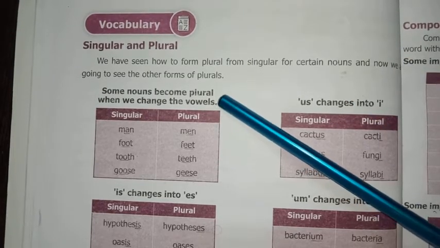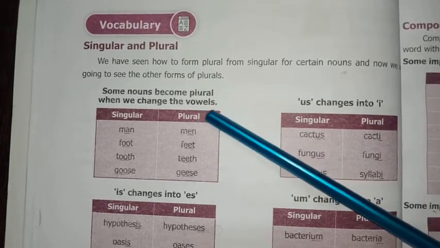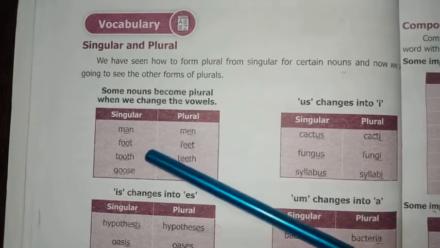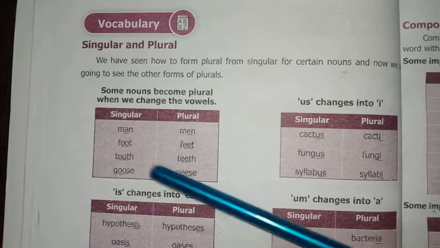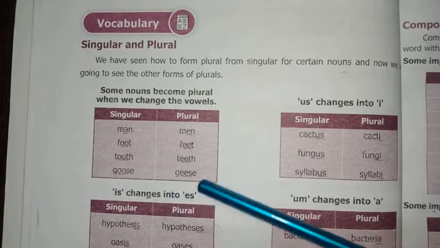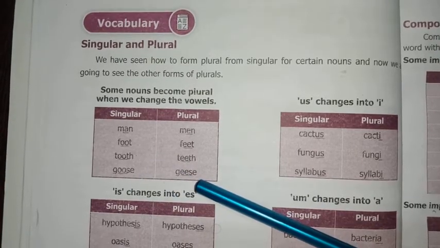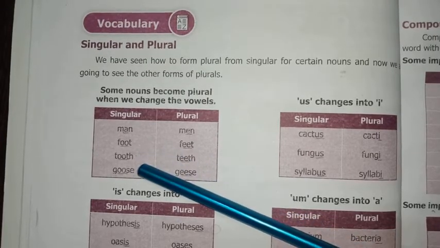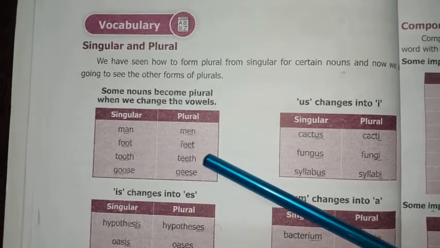Some nouns become plural when we change the vowels. Man, men, foot, feet, tooth, teeth, goose, geese. Here the vowels A and O change into E.